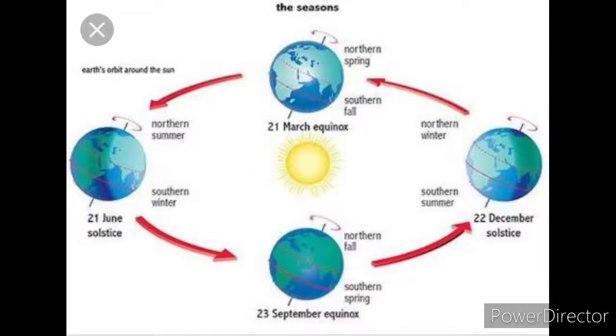Now, from this diagram, it is clear to you that the vernal equinox occurs on 21 March and the autumnal equinox occurs on 23 September, and the winter and summer solstice are also seen in this diagram.